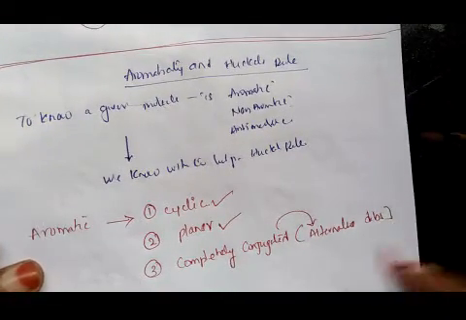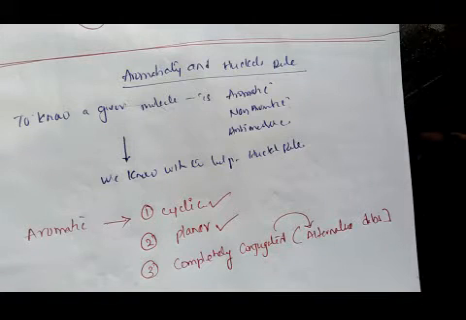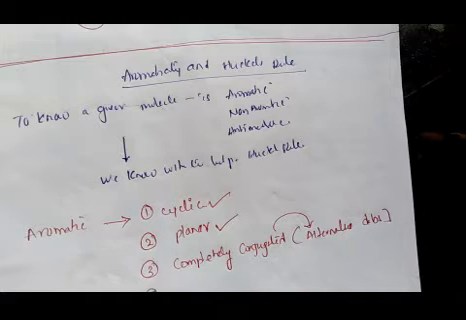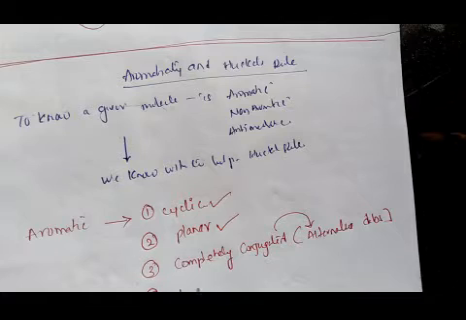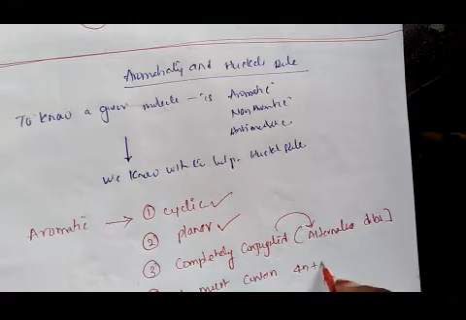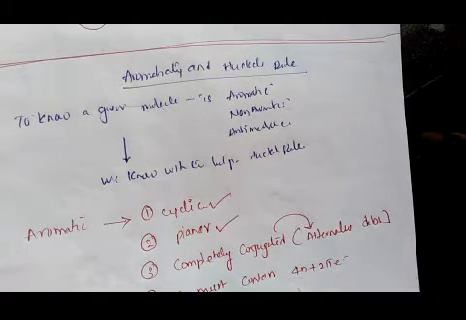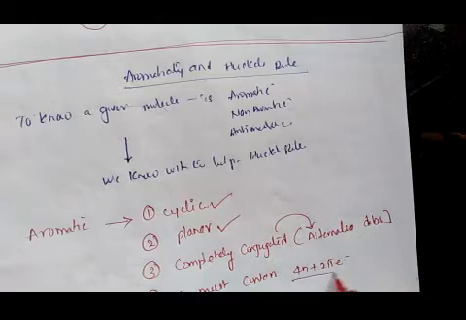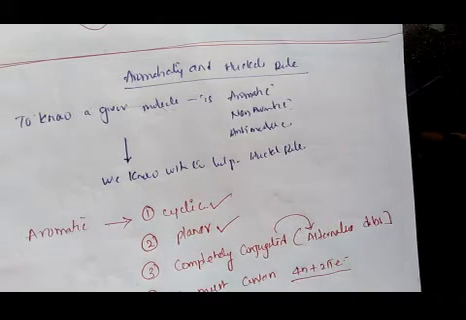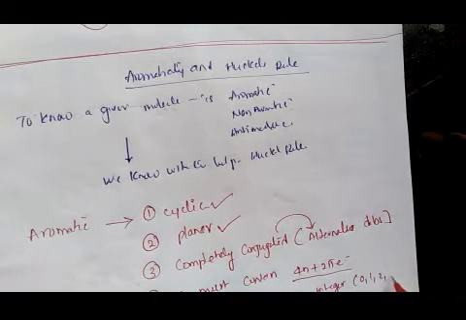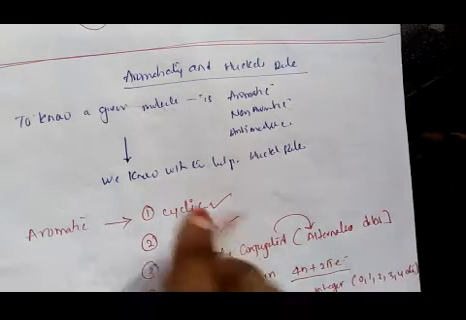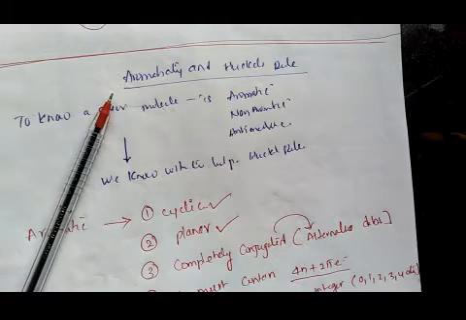And the fourth most important characteristic of an aromatic compound is that it must contain 4n plus 2 pi electrons, where n is an integer, like 0, 1, 2, 3, 4, etc.